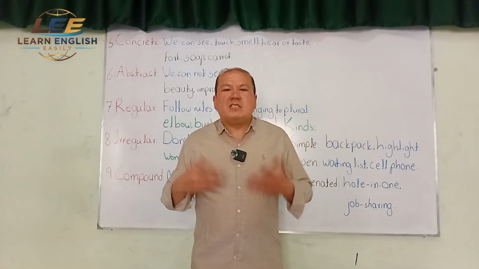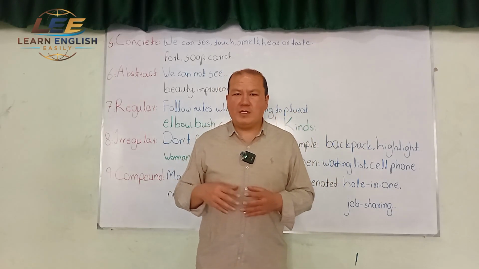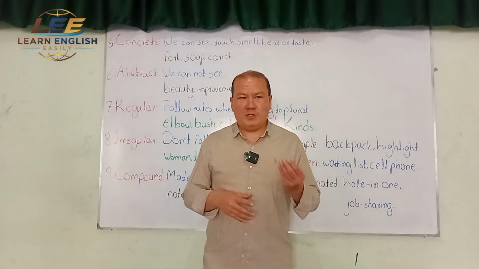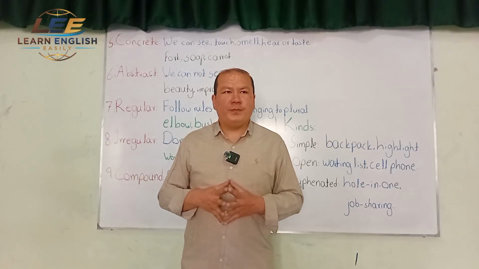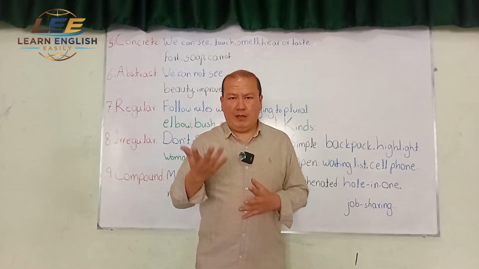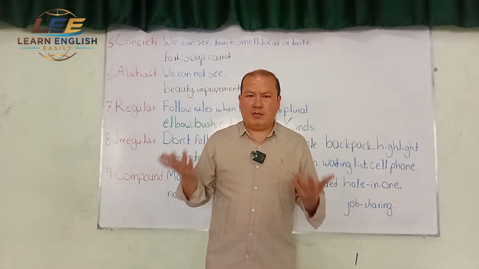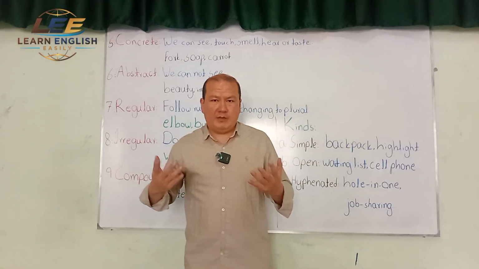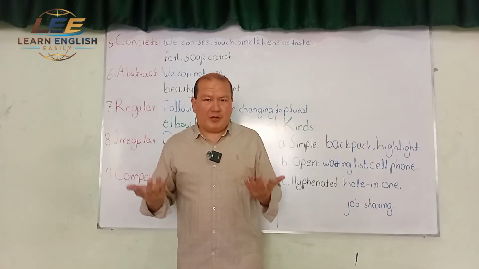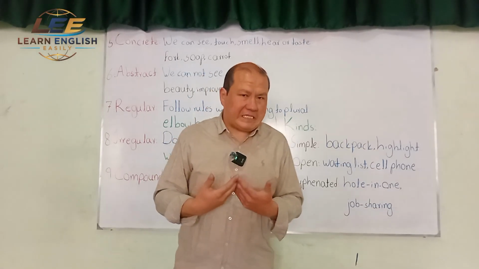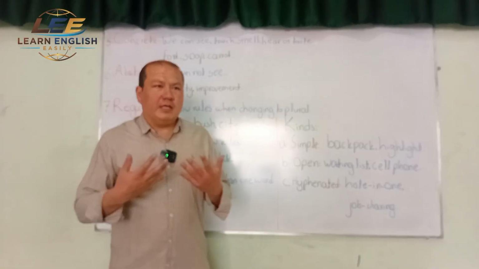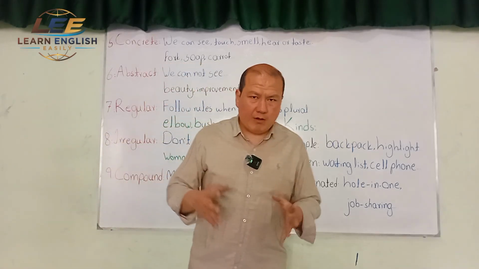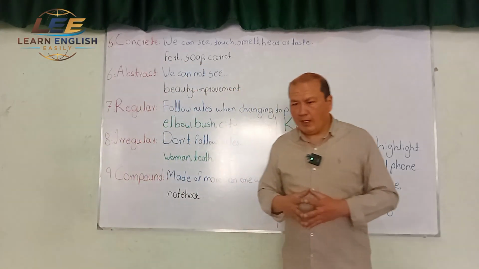When someone is wearing perfume, or when there is a very good flower which has amazing fragrance, I cannot see that smell, but I can smell it. So that's okay. Or the oxygen, I cannot see it with my normal eyes, or I cannot grab it, but there is oxygen. So they're all concrete nouns. The criterion is that we can experience them through our five senses. So they're called concrete nouns.